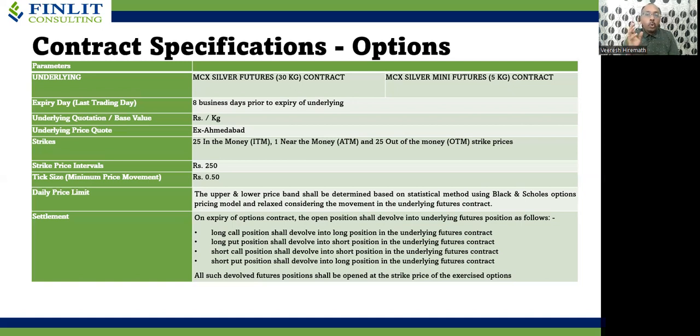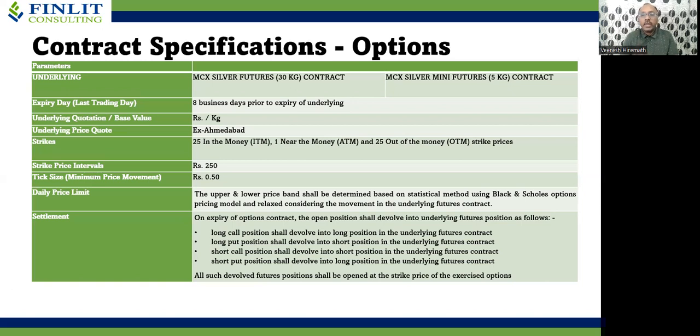For those people who don't want to take or give delivery, they have to exit from the market or roll over their positions 5 days prior to the commencement of the expiry of the underlying contract. Hence, since options are built on the futures contract, 3 days prior to the commencement of the tender delivery period is the expiry date for the silver option contract. The price quotation is ex Ahmedabad.